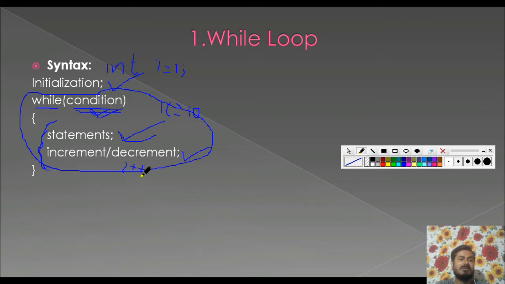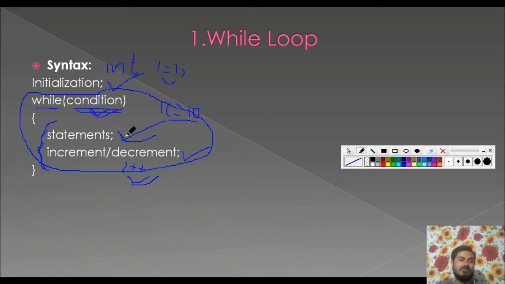Plus plus is a unary operator, an increment unary operator, which increases the value of i by 1. So the initial value is i equals 1, then i plus plus changes the value of i to 2, then again to 3, and so on. After changing the value of i, every time the condition is checked.